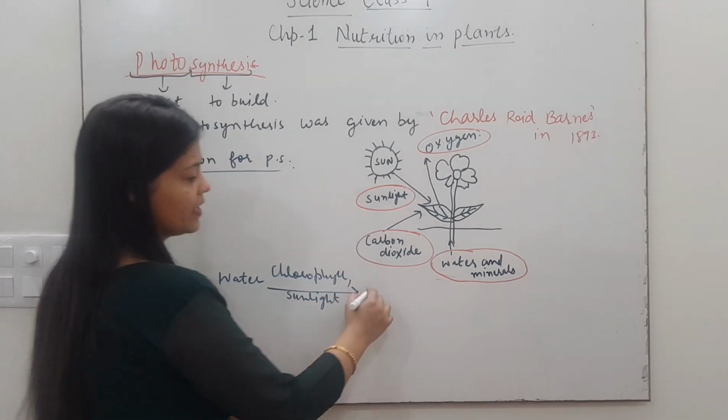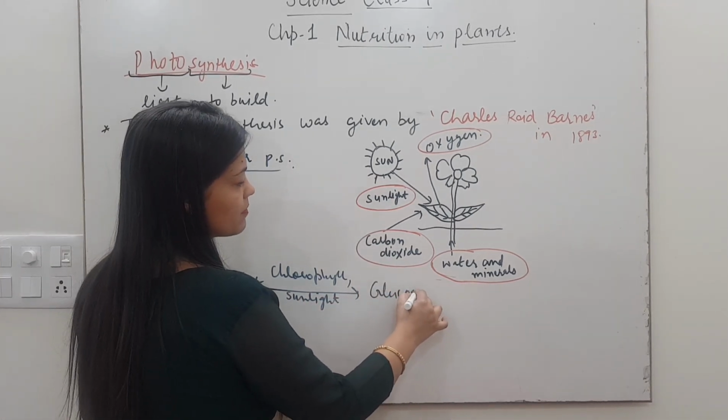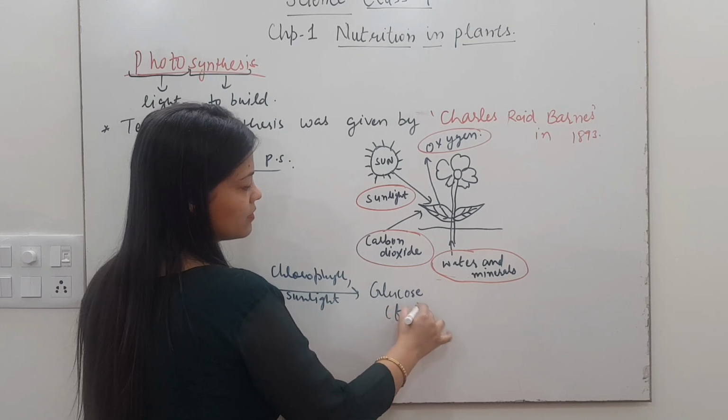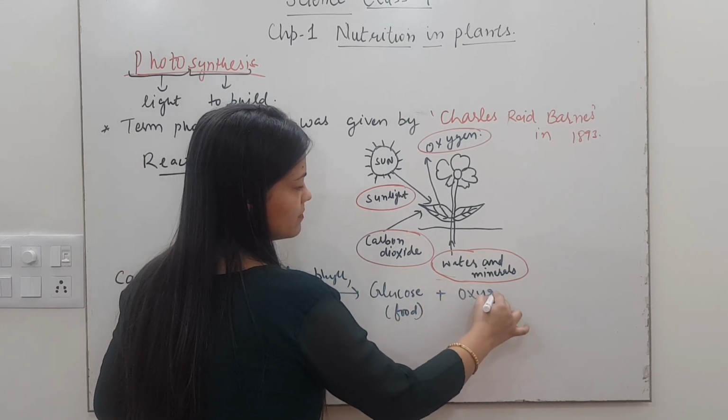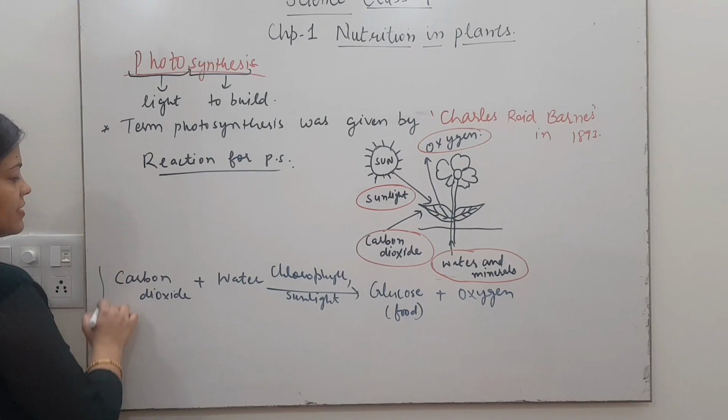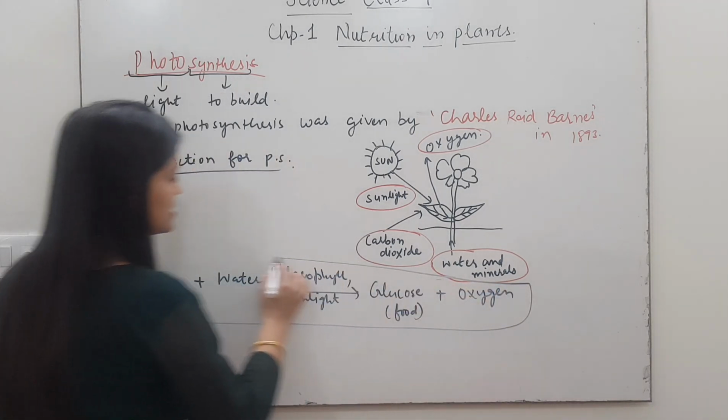The products will be glucose, that is the food, plus oxygen. Okay, this is the reaction of photosynthesis.